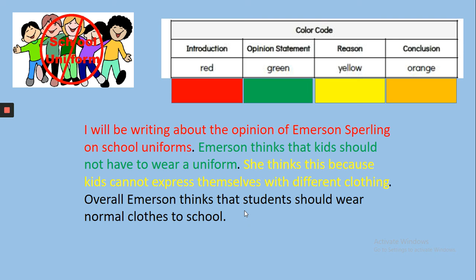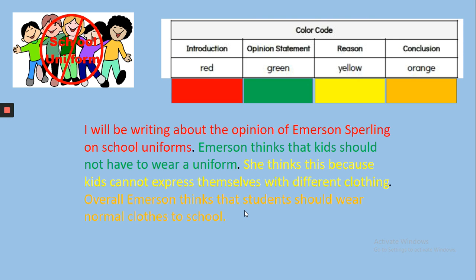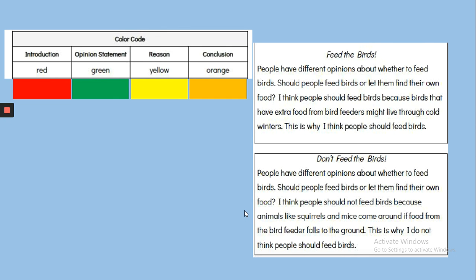Now, the conclusion is the ending sentence. So the conclusion says, overall, Emerson thinks that students should wear normal clothes to school. So that's my conclusion. That's the last sentence, and it's just stating that she doesn't want to wear uniforms to school. So now on your own, you will do the exact same thing. You have these two passages, just one of them you have to highlight the introduction in red, the opinion in green, reason in yellow, and the conclusion in orange.